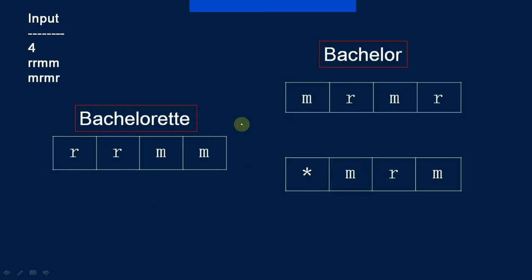Now let's observe the next state of grooms to be. The most eligible bachelorette and the next most eligible bachelor get married, and the passed one is added to the end of the queue. Here you can see he is added to the end of the queue, and I put a star on the one who got married. Now the next most eligible bachelorette will get a chance to choose her groom according to her choice. She drinks rum, so she will choose a groom who drinks rum.